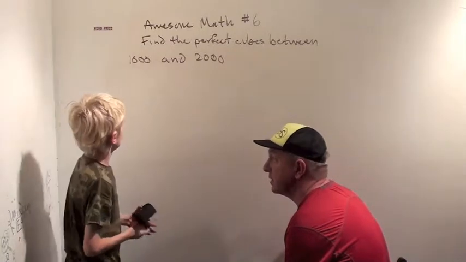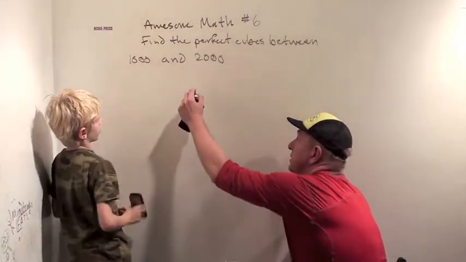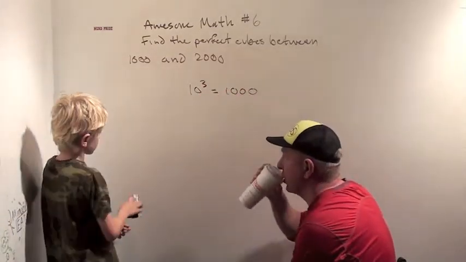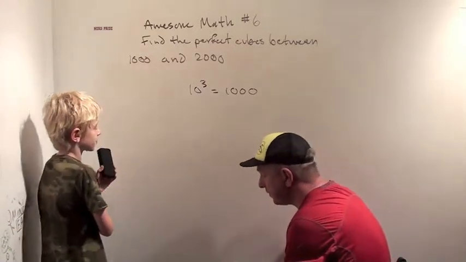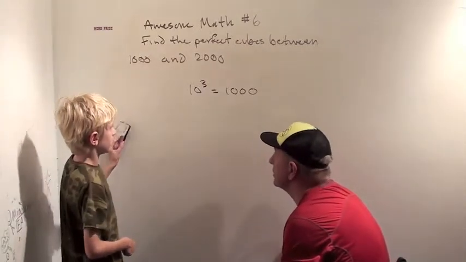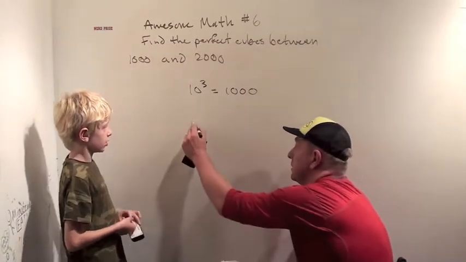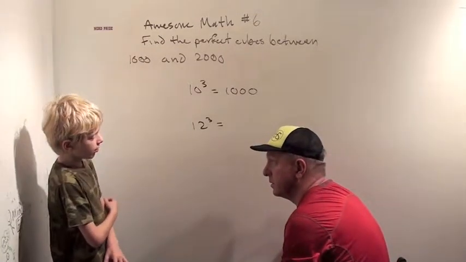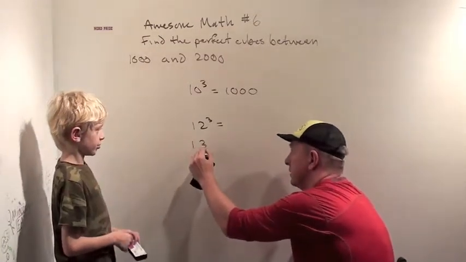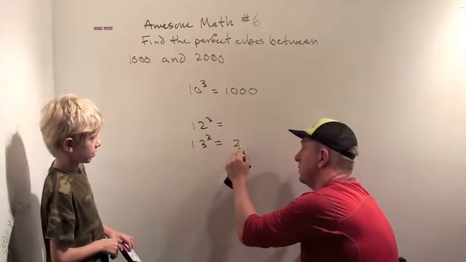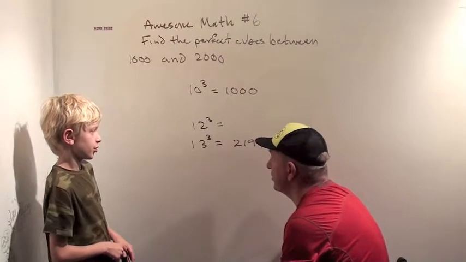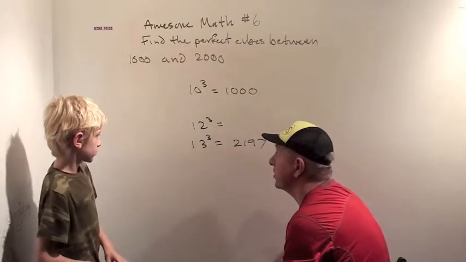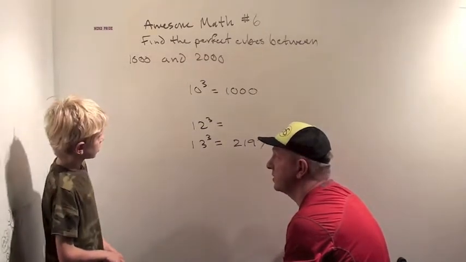Well, I've discovered that 10 cubed is 1,000. Okay, 10 cubed is 1,000. So I know the limit at the bottom. And I think we know that 12 cubed is less than 2,000. Why do you think that? Well, because we found that 13 cubed was like 2,197. Yeah, you just found 13 cubed was 2,197. So it's probably going to be 12 cubed that is less. Okay. So what are the cubes between 1,000 and 2,000 going to be?